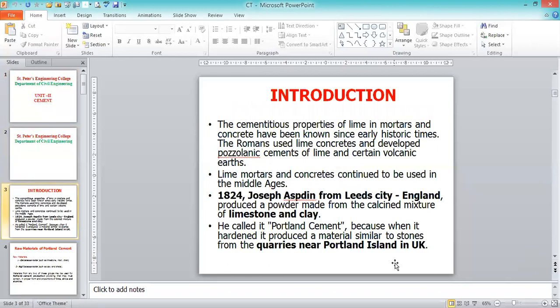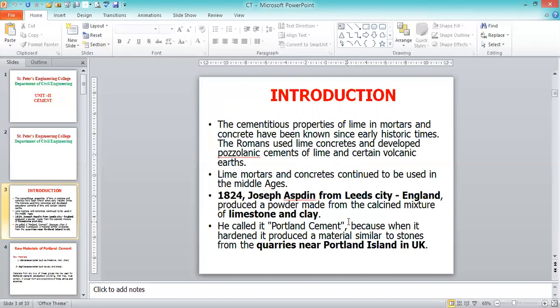Cement was invented in 1824 by the scientist Joseph Aspdin from Leeds City, England. He did a very simple experiment, or we can say a simple process, from which it was invented. He took a calcined mixture of limestone and clay burnt together, and the output he got is named cement, because it is similar to the fine form of sand. That's why he gave it the name cement.